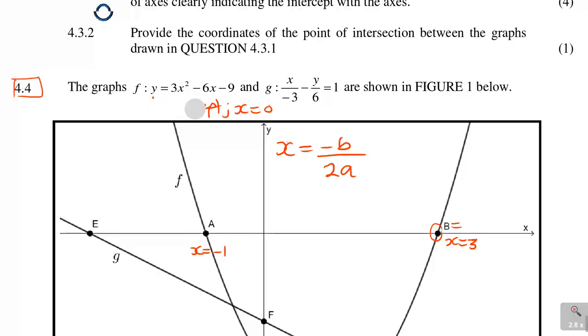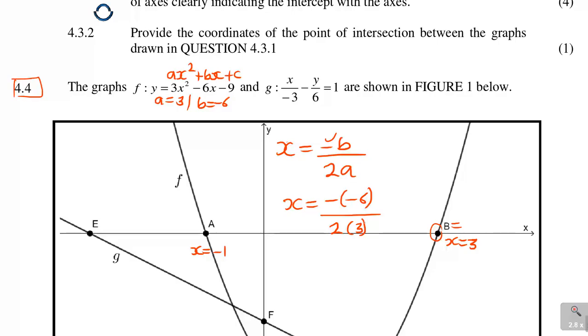Now you come back to your graph here. Remember, this graph is ax squared plus bx plus c. So you have to identify now. You can see a here is 3. Next one is b, and b there is negative 6. So you're going to say x is equal to minus b, which is negative 6, over 2 times a, which is 3.